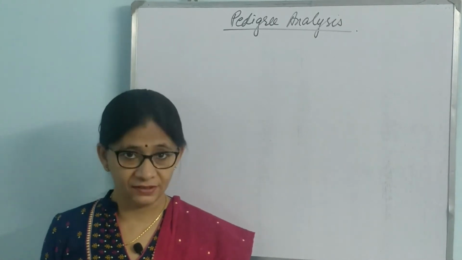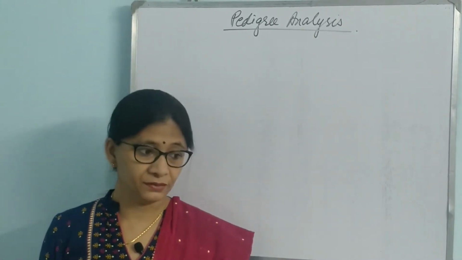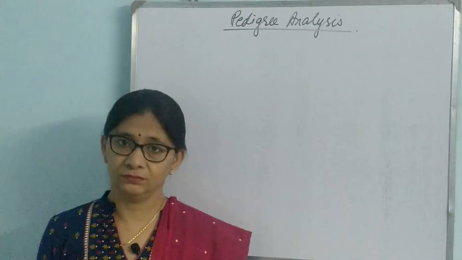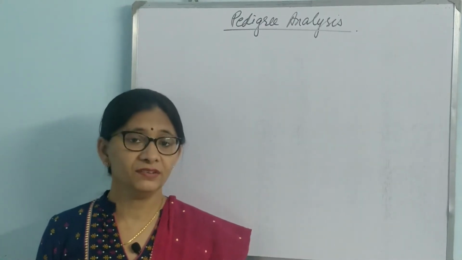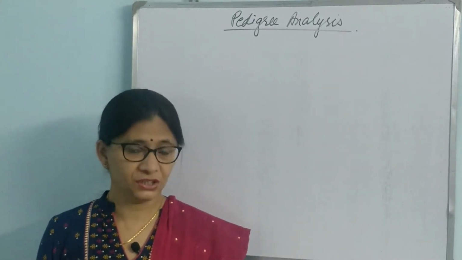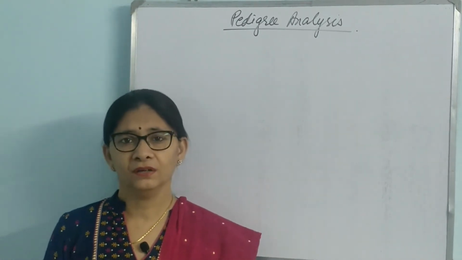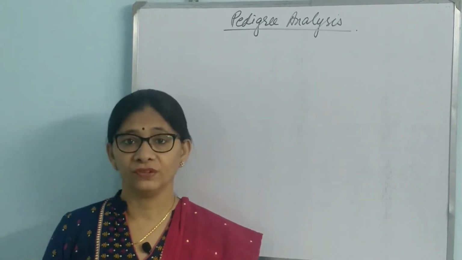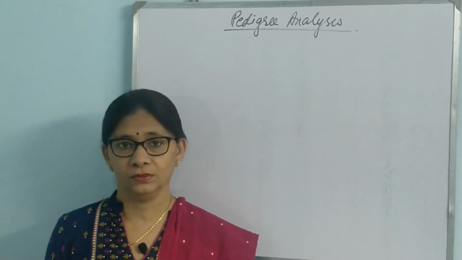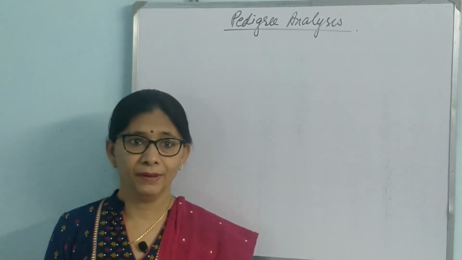Many lifestyle diseases are there. Then there's arthritis, and so on and so forth. These diseases cannot be studied under pedigree analysis because they happen among many people.